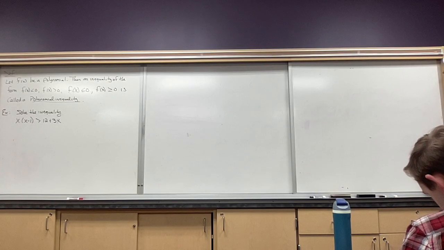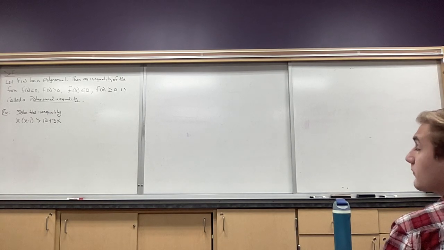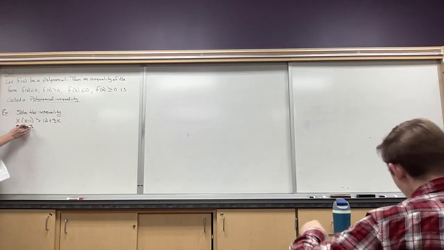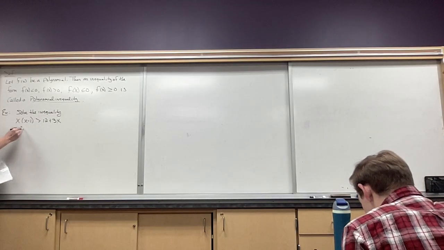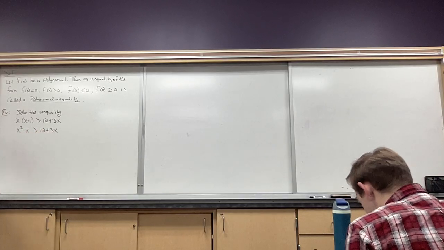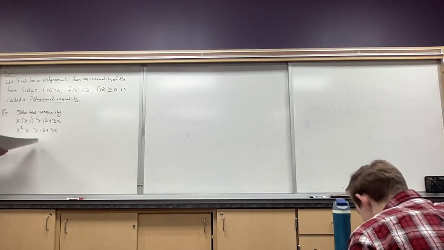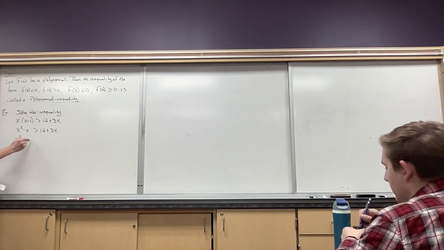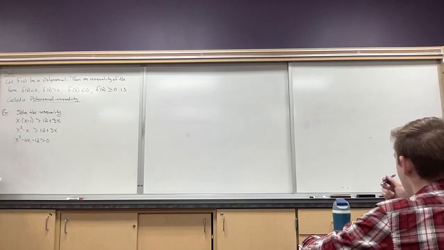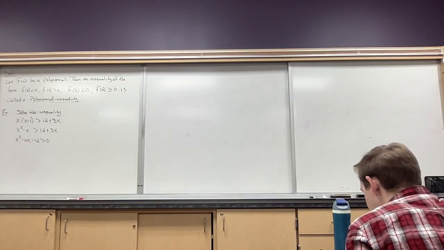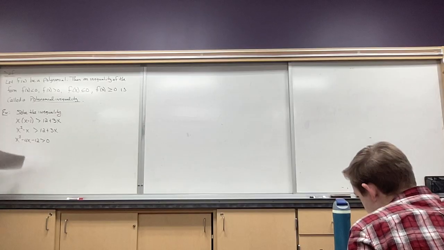Before we even solve it, we want to set it equal to 0. That means pull everything to one side of the inequality to make it easier. Let me distribute this first, and then I can combine some terms. So x squared minus x greater than 12 plus 3x. So we'll move the 12 and 3x over to the other side. So we get x squared minus 4x minus 12 greater than 0. Sometimes you get lucky, sometimes it's already written that way, but in this case, we had to move some stuff around.